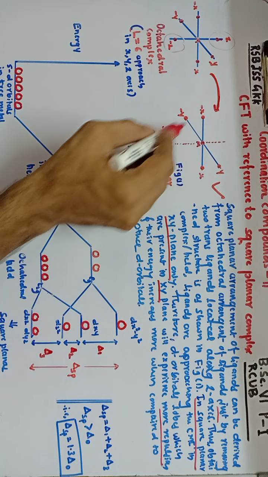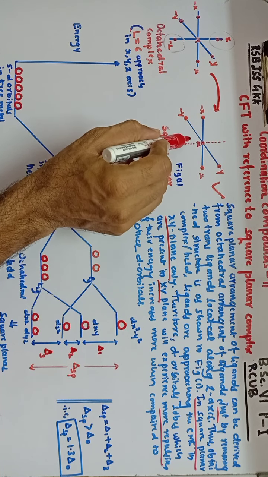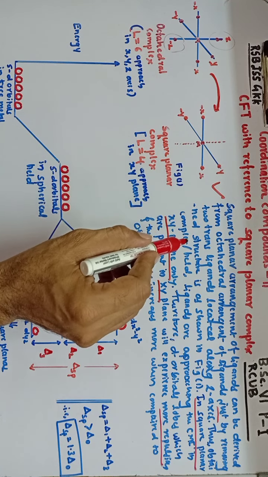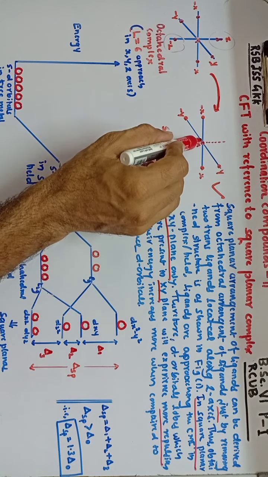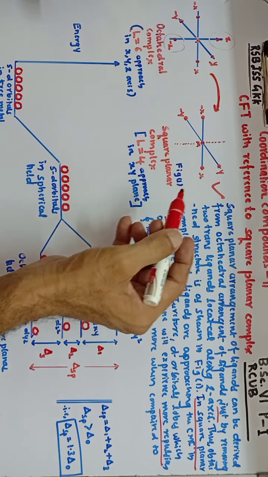Already we know that the center metal ion consists of 5 d orbitals: dxy, dyz, dxz, dx square minus y square, and dz square. So there are 5 degenerate d orbitals present in the center metal ion before complex formation. So in case of a square planar complex, what is happening here?